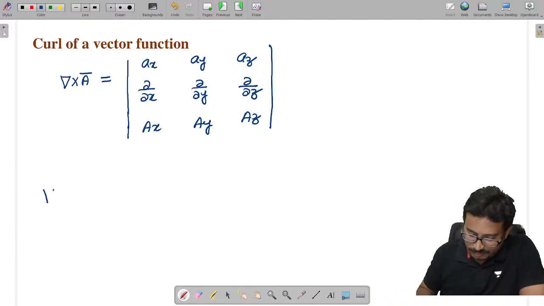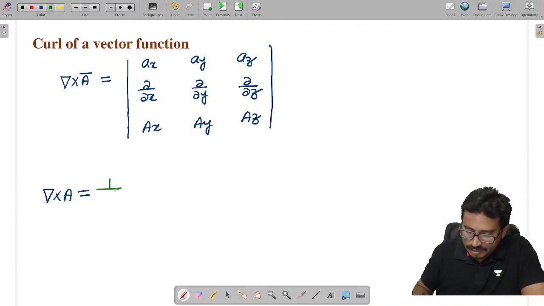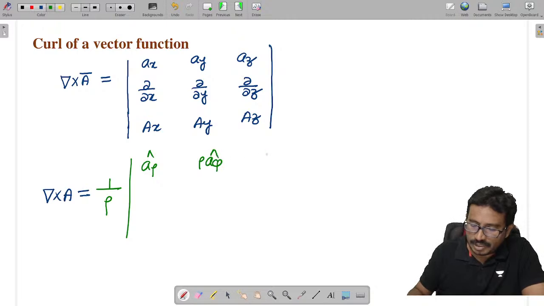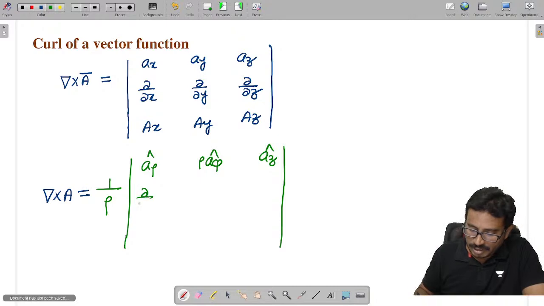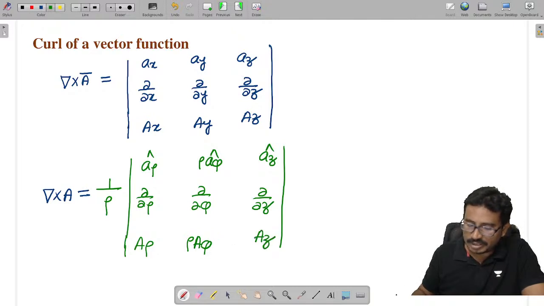Next, del cross A in the cylindrical system is given as 1 by rho into the determinant, where the unit vectors are a rho cap, rho into a phi, and a z cap, then dou by dou rho, dou by dou phi and dou by dou z, and then the vector components A rho, rho A phi, and A z.